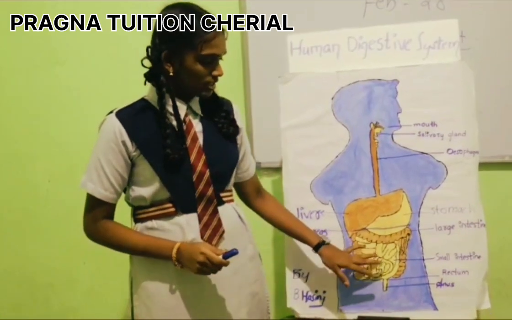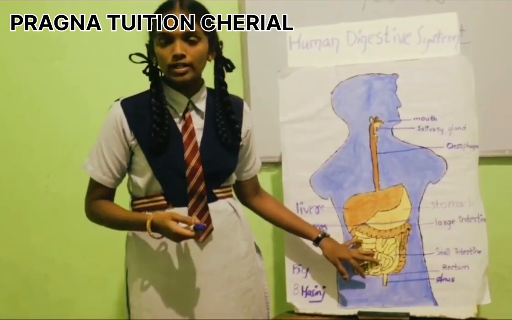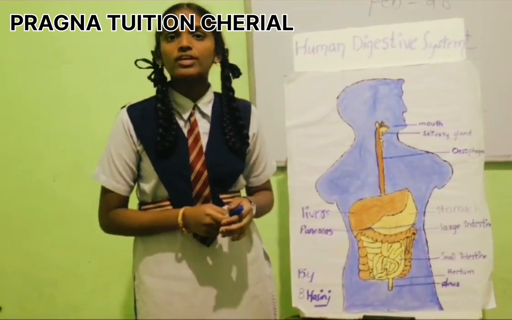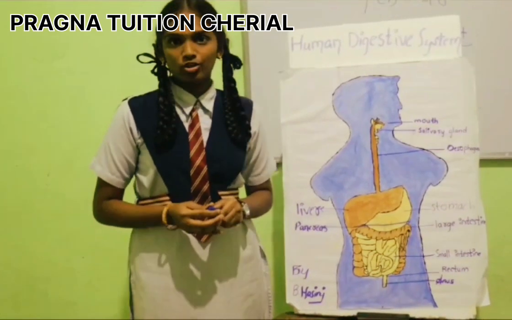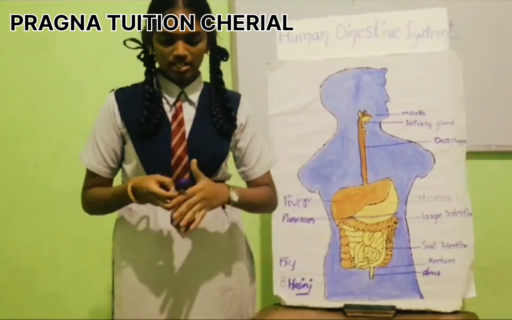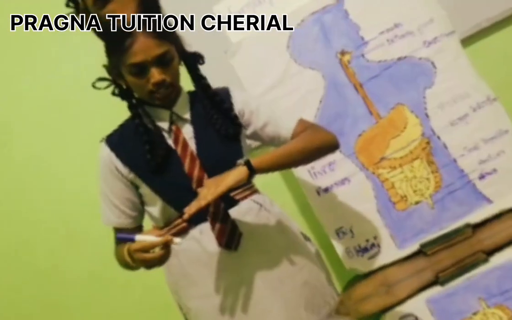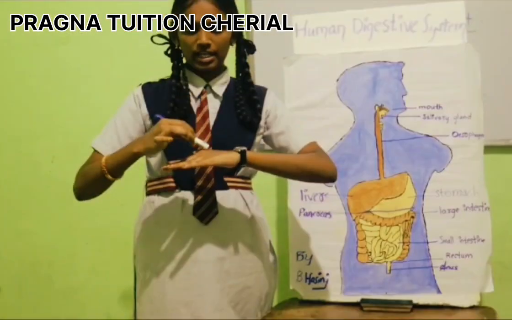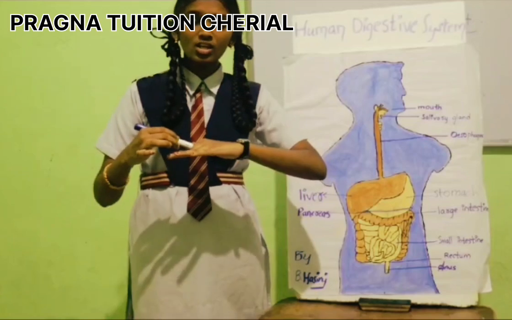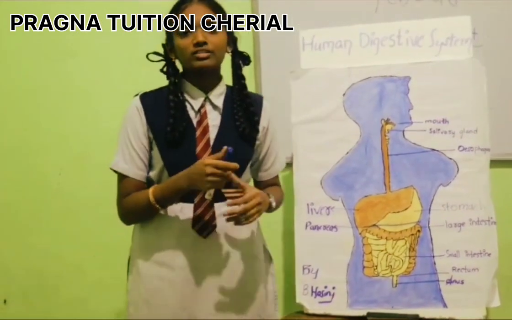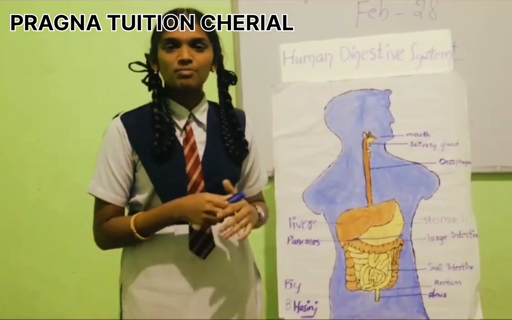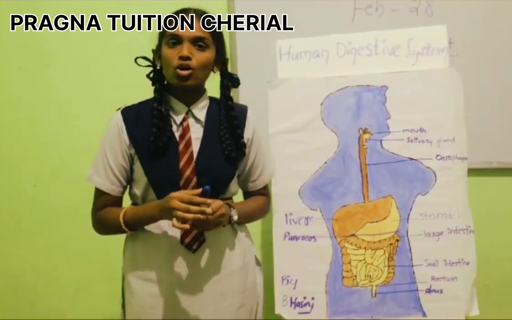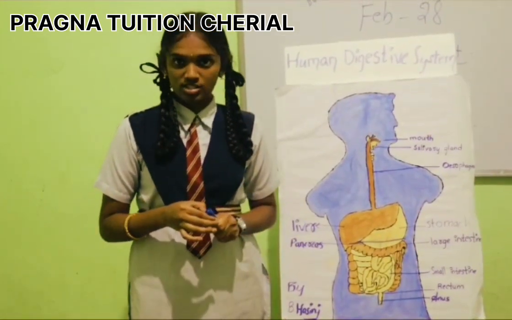The small intestine has finger-like projections called microvilli, like this. Suppose this is the surface of the small intestine, and it has finger-like projections like this. You may doubt what is the role of these finger-like projections?